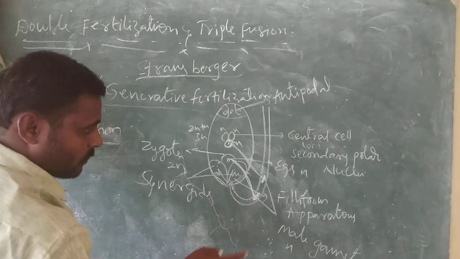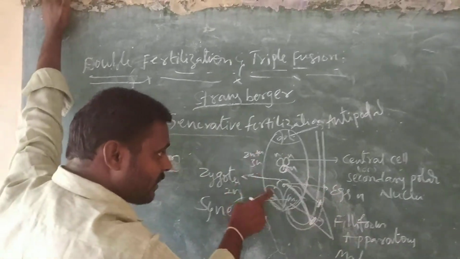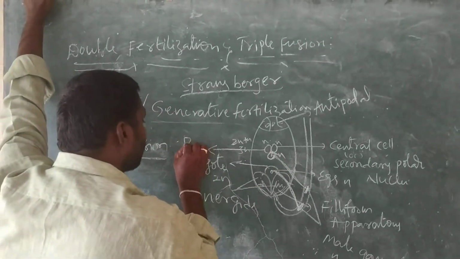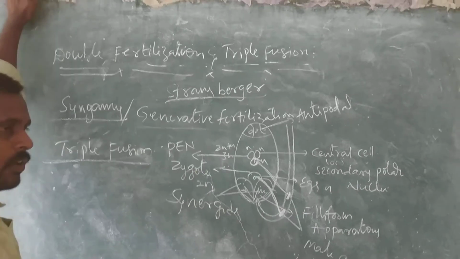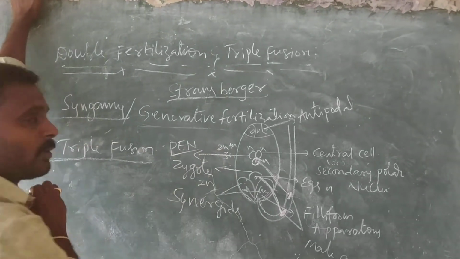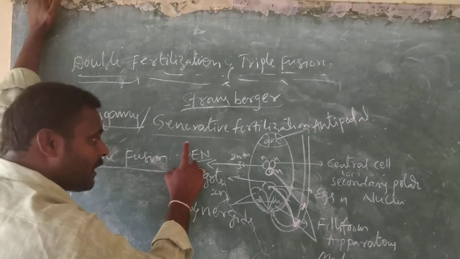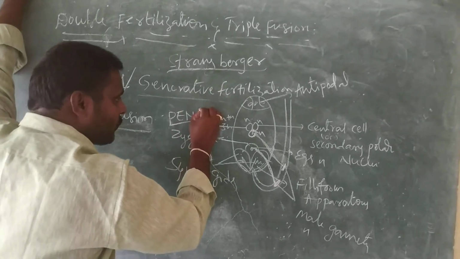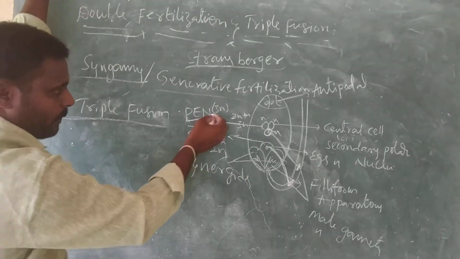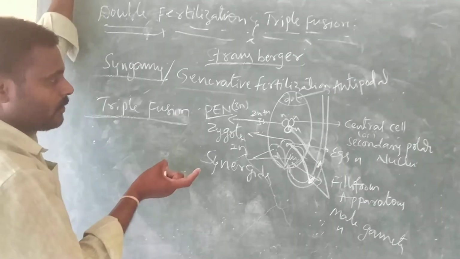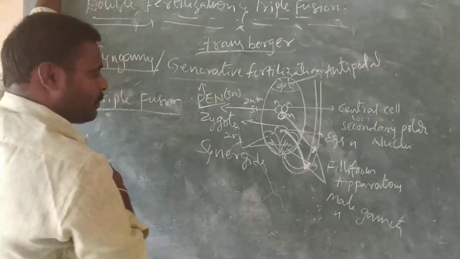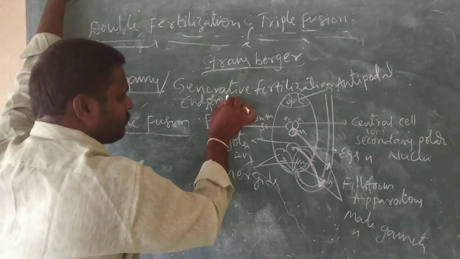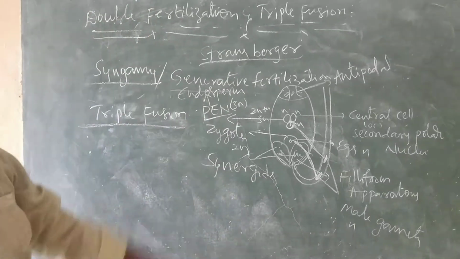3N. See, whenever the second male gamete fuses with the central cell, as a result it develops into which one? PEN. So what is this PEN? Primary endosperm nucleus. What is the ploidy of this PEN? The ploidy of the PEN is 3N or triploid. So later on, this primary endosperm nucleus develops into endosperm. This is about triple fusion.